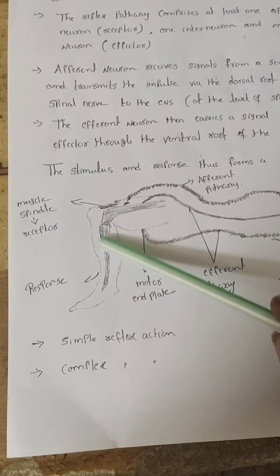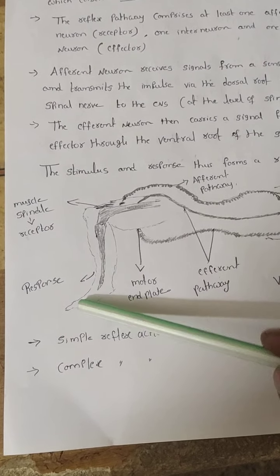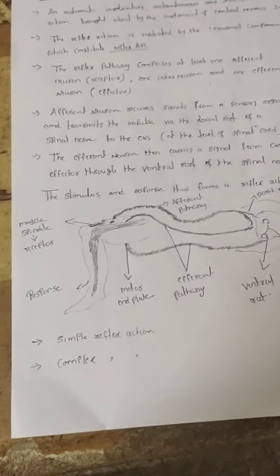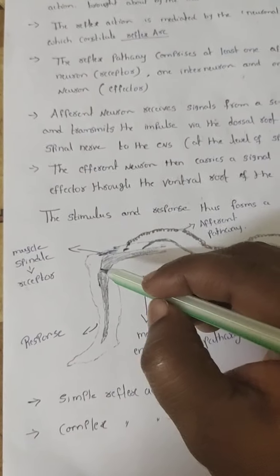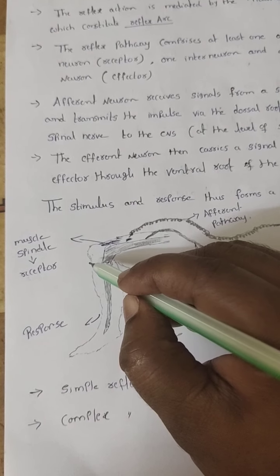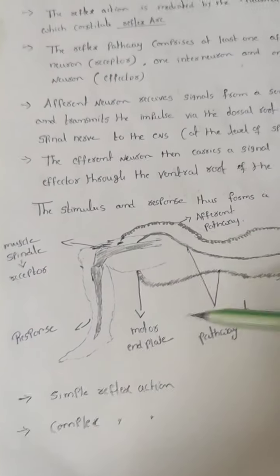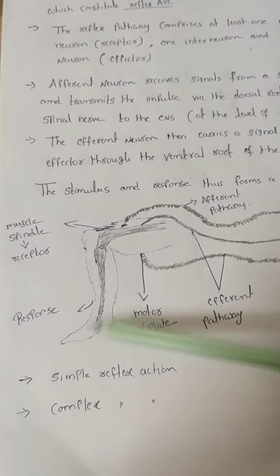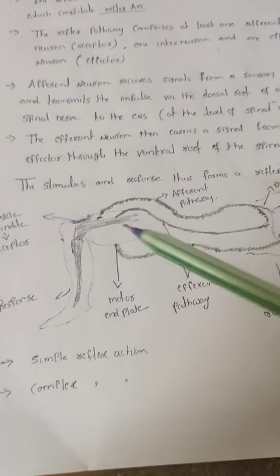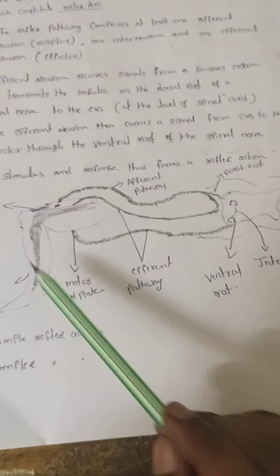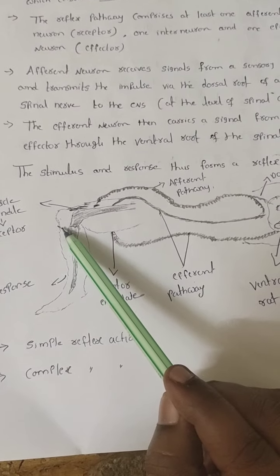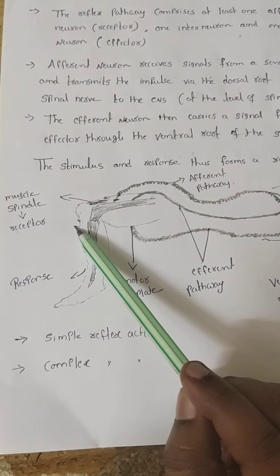Now suppose this one is the leg. I can pinch it in this region with the needle. Suddenly you raise your leg. Now here, keep in mind, when I touch it here, there is a receptor.